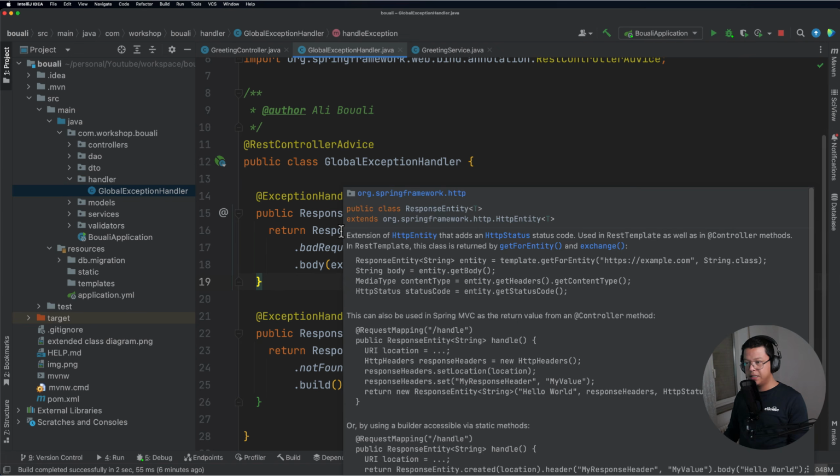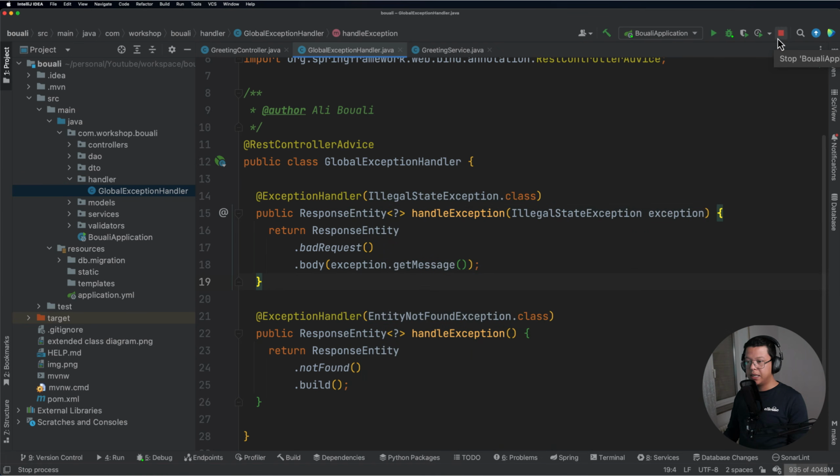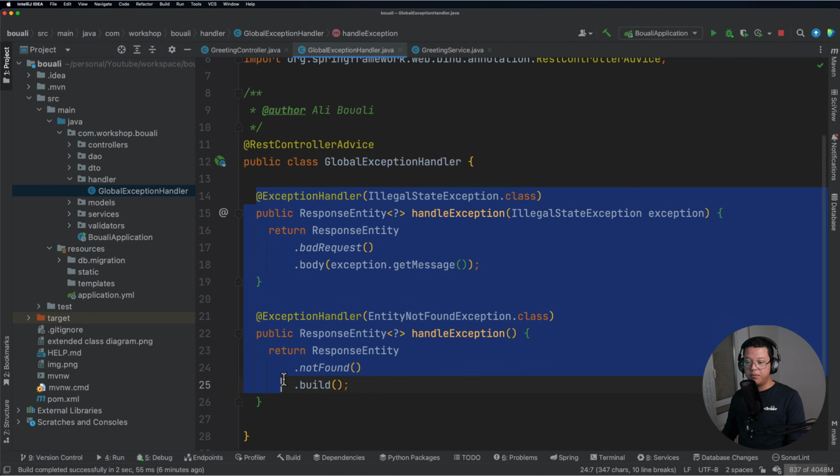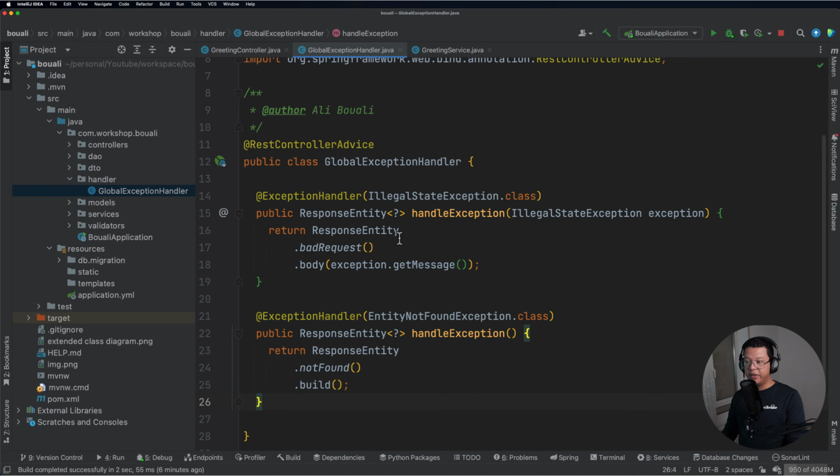All right, so this is it. Let me restart the application and test the changes, because there is nothing more that we need to provide here. Spring will automatically pick this class and check anytime an exception happens in the API, and if it's handled here, it will just handle it and return it. So let's restart the application and check that we are always catching the illegal state exception. I'm going to restart the application and see.